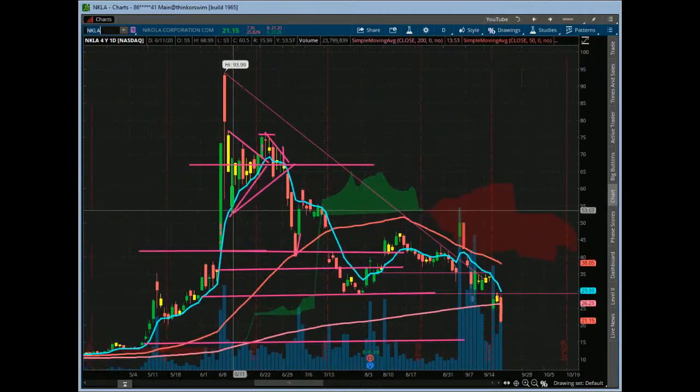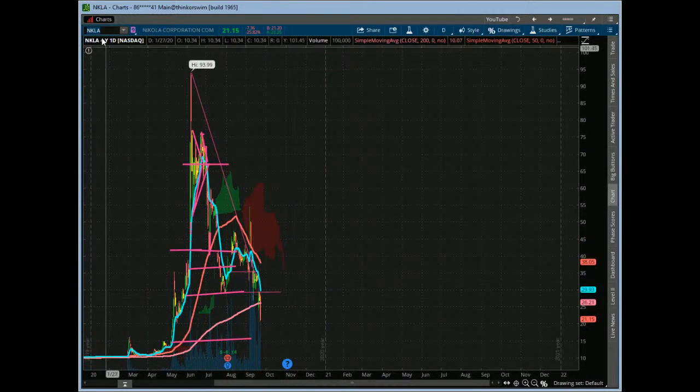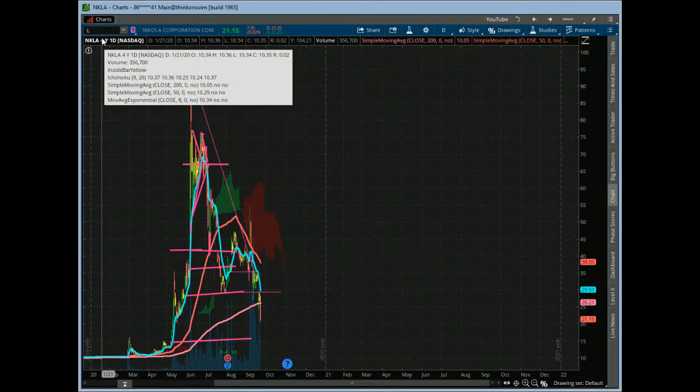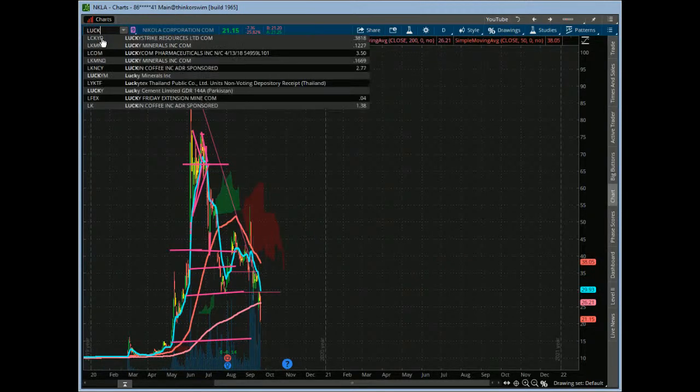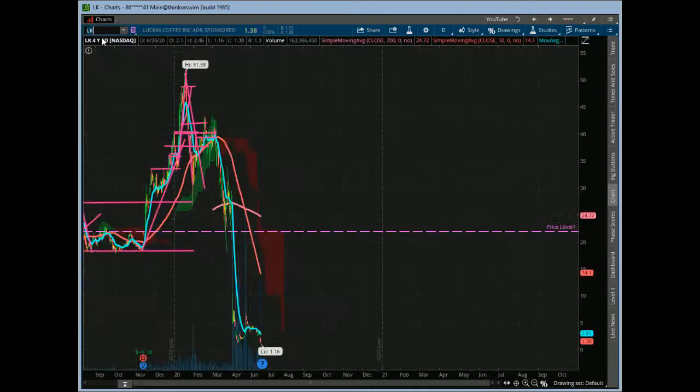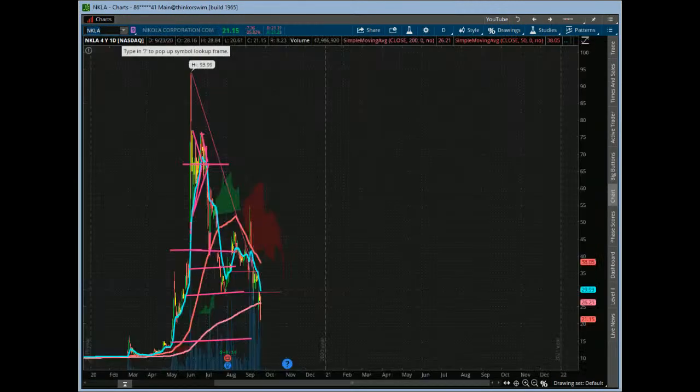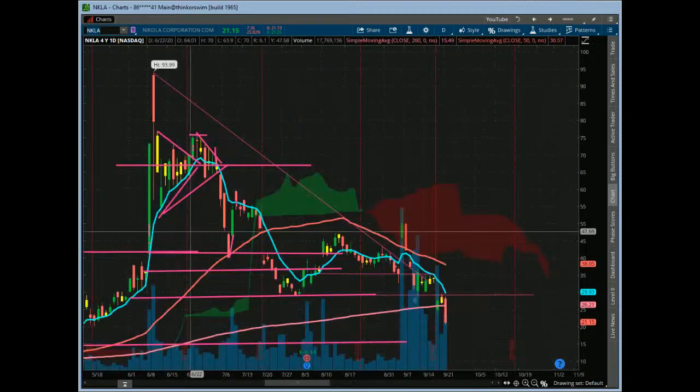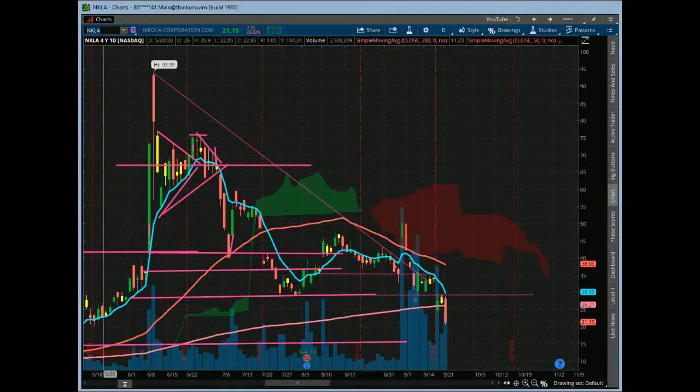So we'll see how that goes here. It just reminds me of Luckin Coffee. Is Luckin even available anymore? I'm not even sure it's on here anymore. Yeah, LK, right? Remember that one? Doesn't Nicola look a lot like Luckin Coffee? I mean, it was up for no reason whatsoever, and then of course it got delisted, right? So Nicola is looking a lot like that kind of chart pattern right there. Again, they had the one move right here, which is so shady, that GM would try to do a deal with a company that's totally fake, and it's like, did they not do their research, or were they just part of the whole deal to try to gap the thing up?